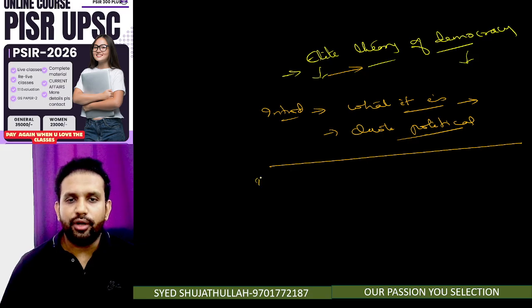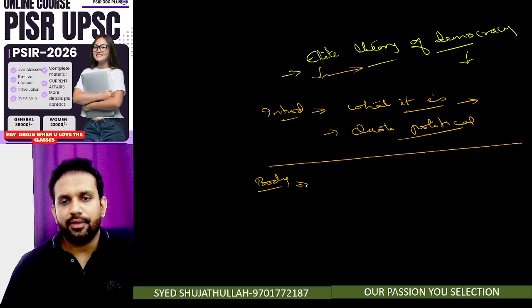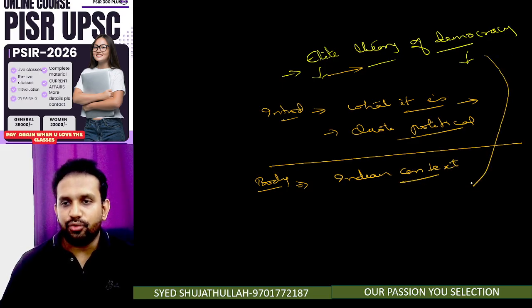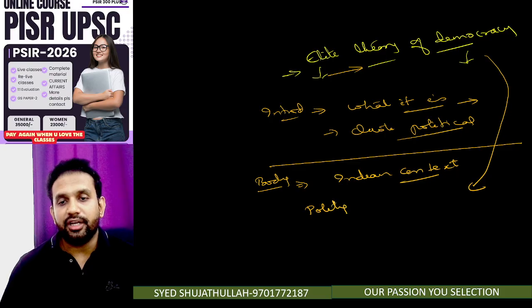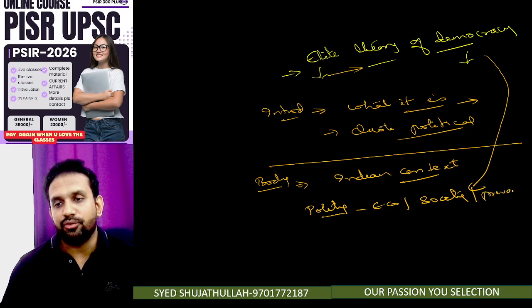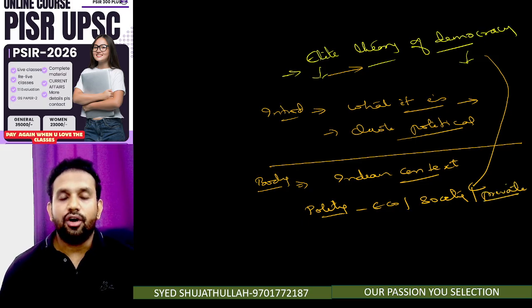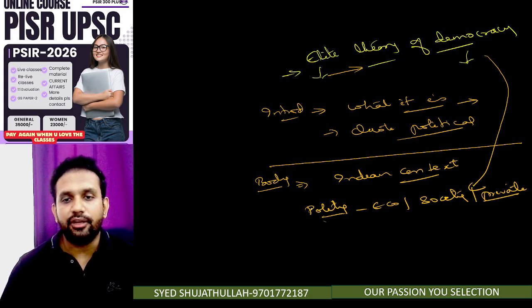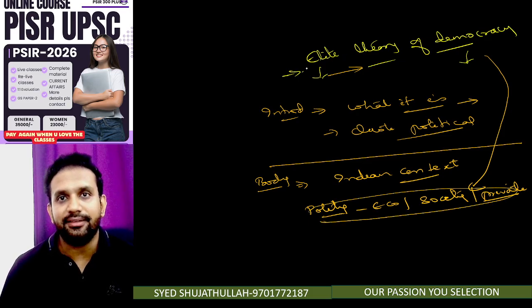Then you have to go to the body of the answer. Here you have to relate this particular theory to the Indian context. As we are talking about democracy, in political science you should not be restricted only to polity. When we are talking about democracy, we will also talk about economy, society, private people, and so forth. All of these areas have to be touched, and you have to give some examples of how in any of these areas the elitist theory is dominant.